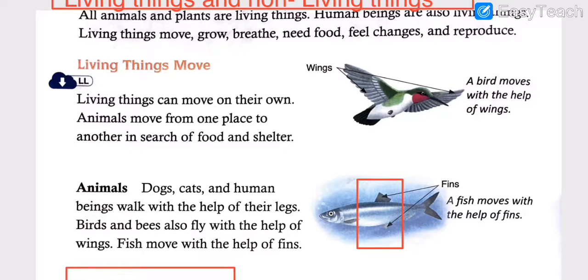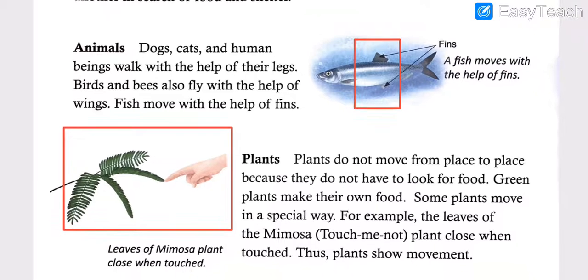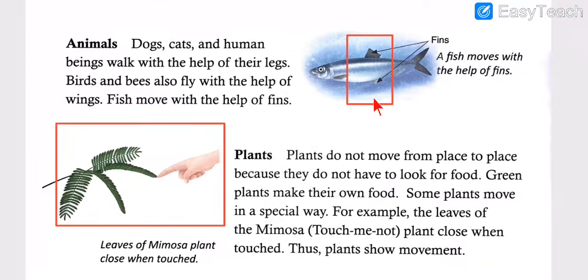So I hope you understood how they move, because these paragraphs were all based on how different creatures move. I will just give you a glimpse of the idea again. Birds move either with their legs, or if it is a long distance or they have to travel to a certain height, they use their wings. Whereas fish move with their fins, because they don't have legs, nor can they come out of the water.